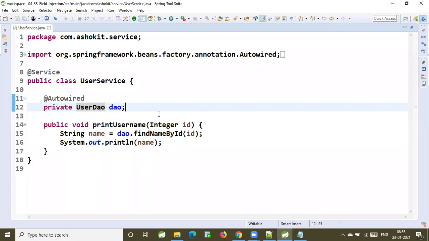Actually, I was asking if we have only 2 or 3 fields, like attribute fields, then will we prefer constructor injection only, or the setter? Constructor is recommended. If you have 2 dependents or 3 dependents, you can go for constructor.